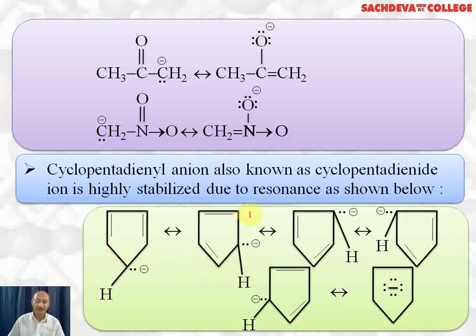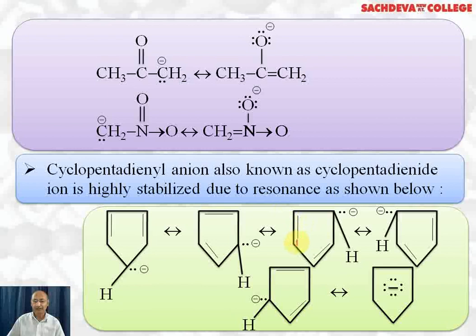Now what happens? This carbon loses H positive ion, and there is a negative charge along with a pair of electrons. This pair of pi electrons will form a double bond here, and this structure we get. Now this carbon will lose H positive ion and acquire negative charge.